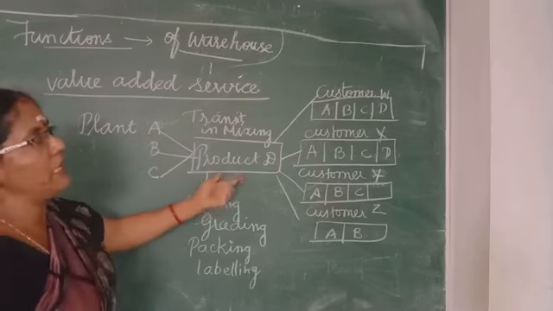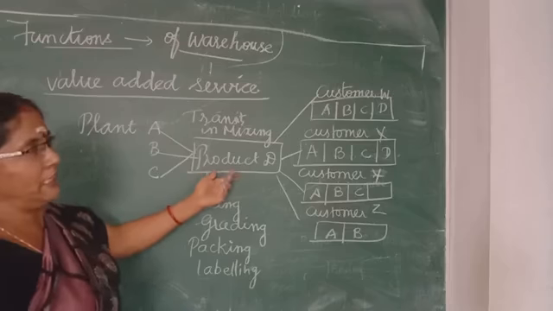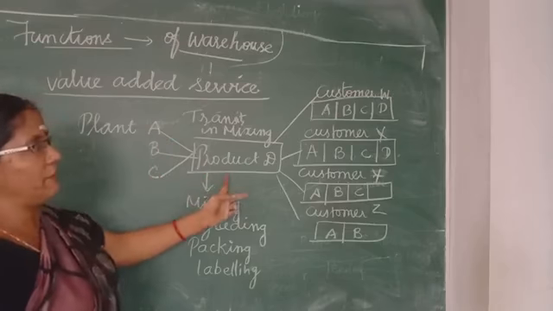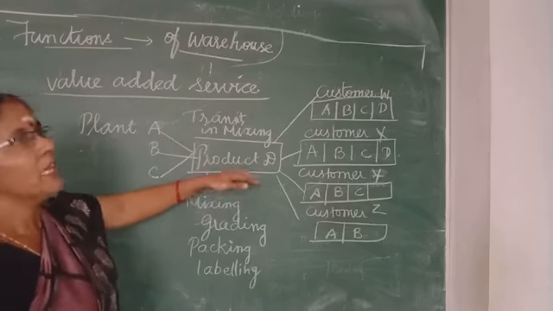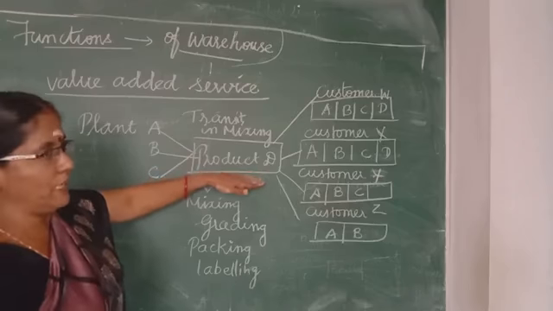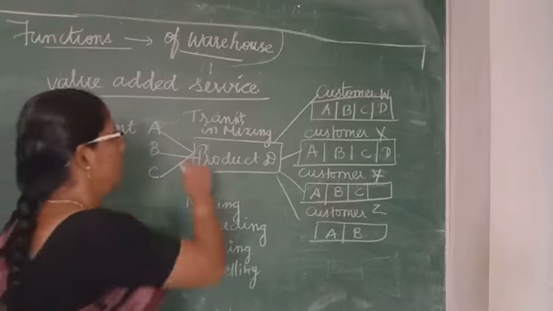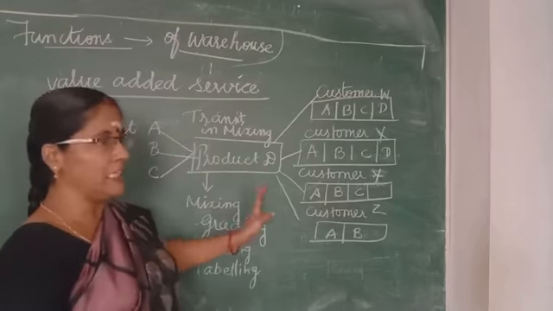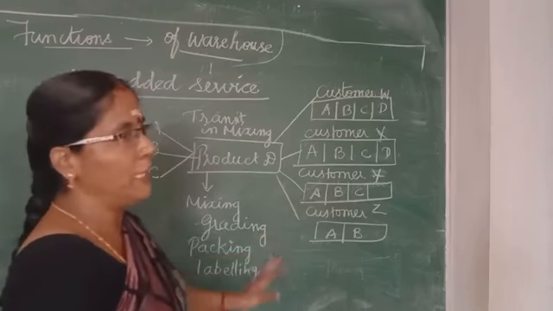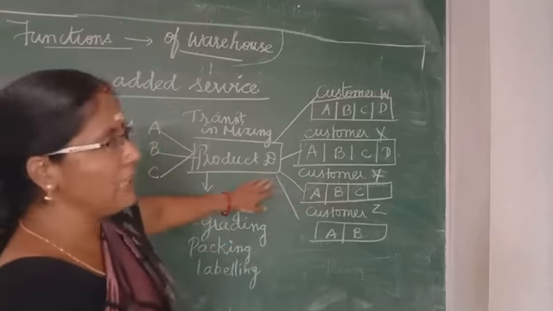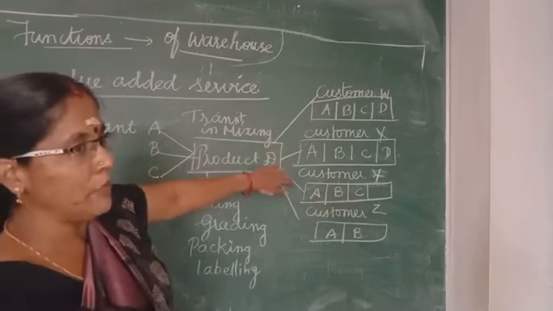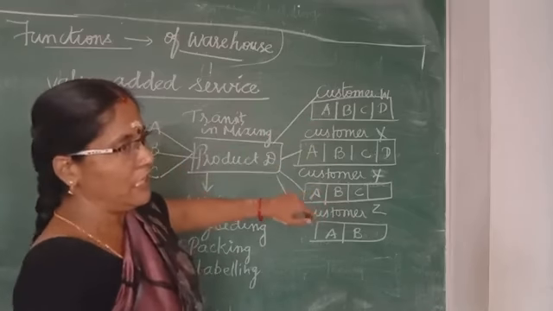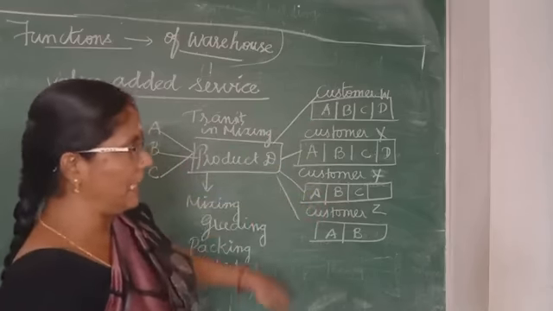All these goods will be assembled here, and we can assemble a new product D. So A, B, C, D, all these goods will be linked to the particular warehouse. So we have to repack and relabel.